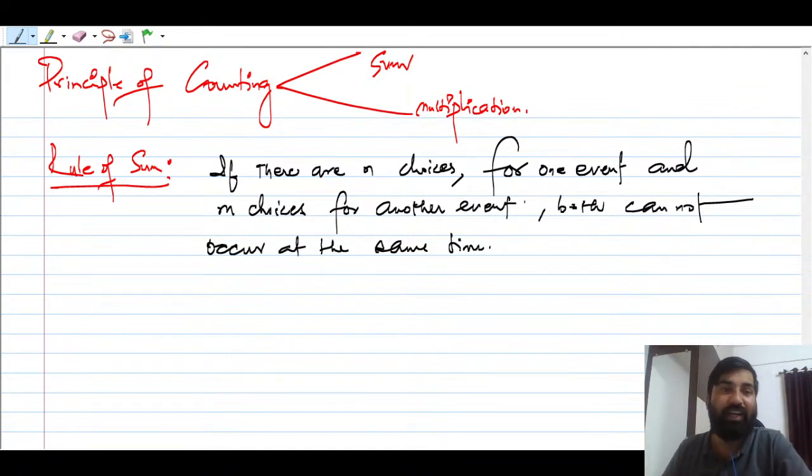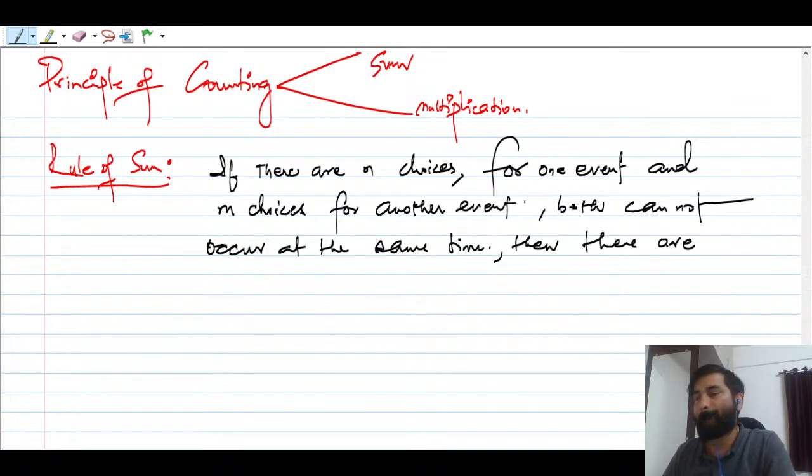So if both events cannot occur at the same time, how many choices are there? Then there are n plus m choices for one event.